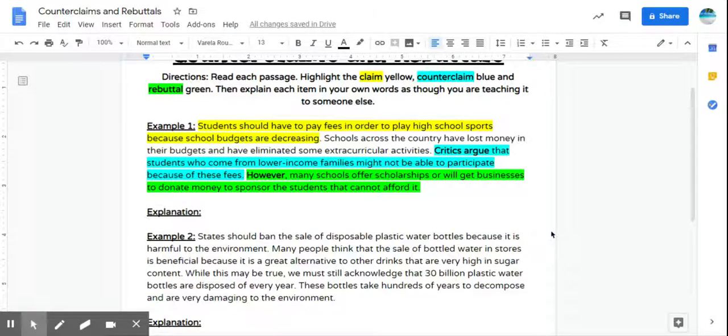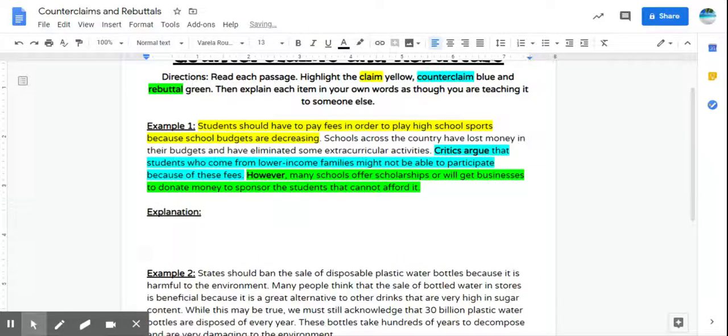You can get a scholarship, or you can get someone to donate money. And that is how they're shooting down that counterclaim. So down here in the section where it says explanation, I'm going to give myself a little room here. What I would like you to do, the directions say, explain each item in your own words as though you are teaching it to someone else.